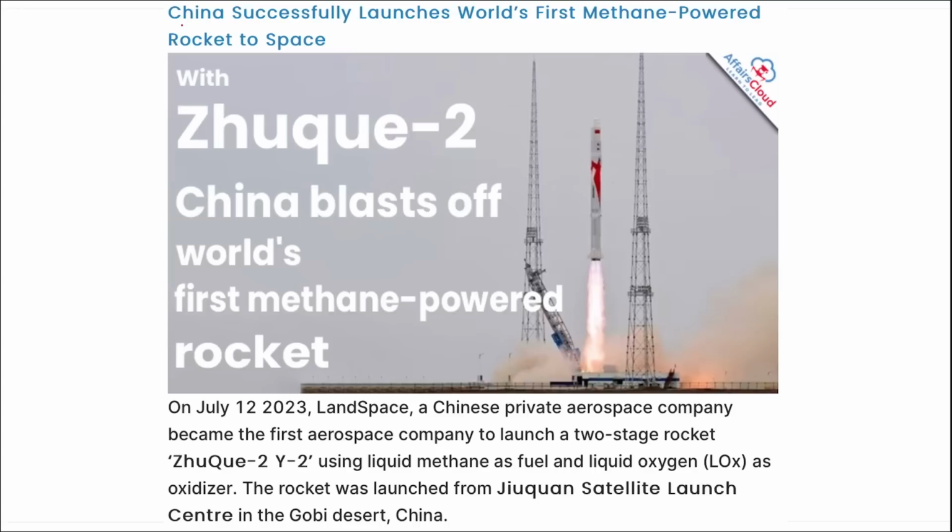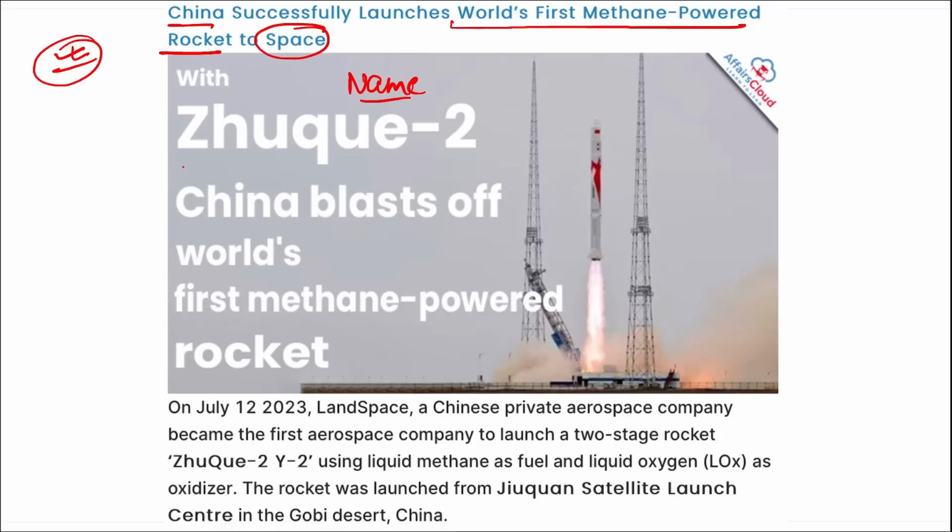Next, China. China has successfully launched the world's first methane powered rocket to space. So, a direct question will be asked that which country has recently launched the world's first methane powered rocket to space? It was launched by China. And what is the name of that methane powered rocket? It is Zhuque 2, right? Zhuque 2 or Zhuque Y2. This is the name of the world's first methane powered rocket. It was launched by China into space.